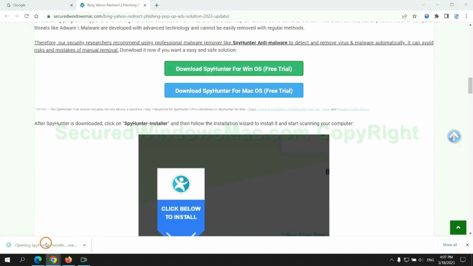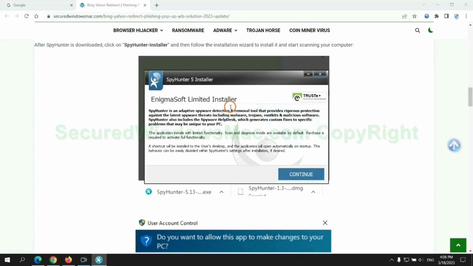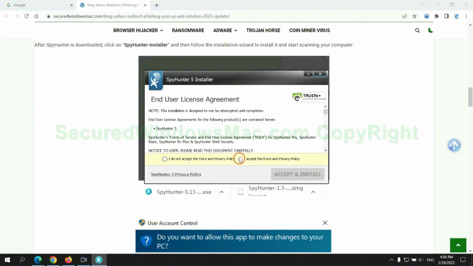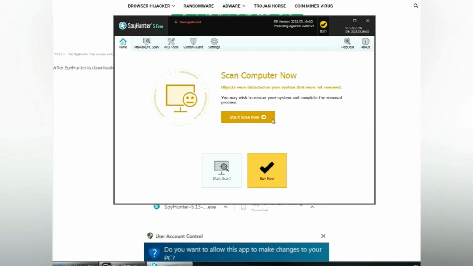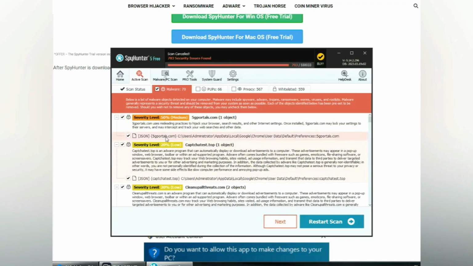Once the download completes, click on SpyHunter Installer, and follow the Installation Wizard to install it. Click Start Scan now. Click Next once the scan completes.